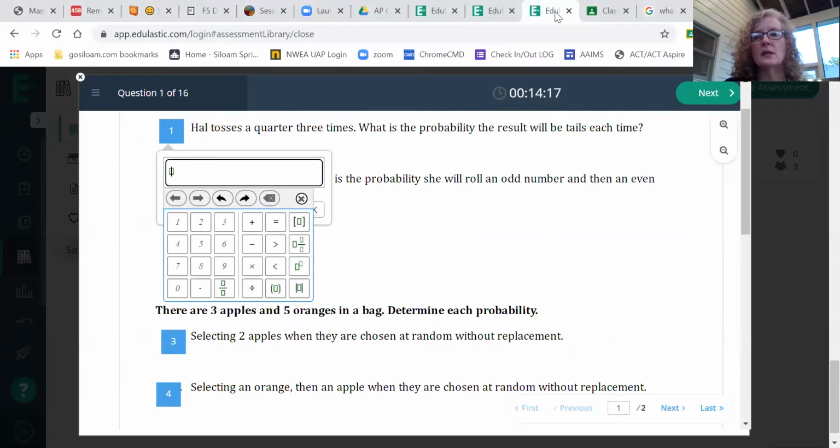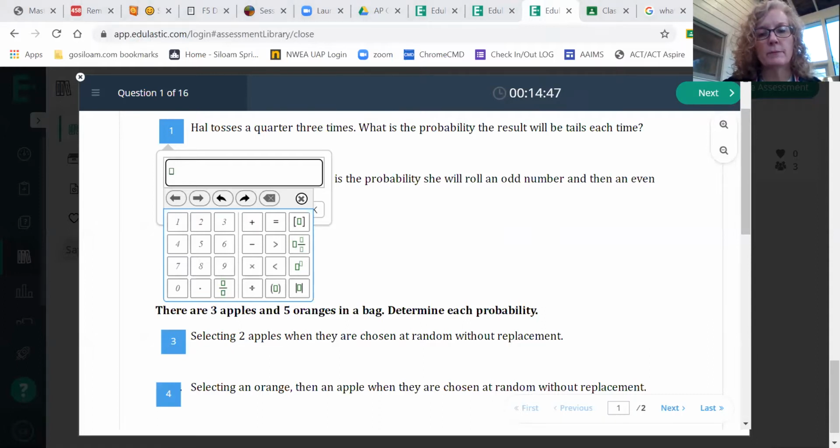This one is the independent and dependent events. We'll just work several of these, okay? Hal tosses a quarter 3 times, we're on number 1. What is the probability that the result will be tails every time? Now I'm gonna kind of go back and forth between this screen and a whiteboard when I need. So let me go to my whiteboard.